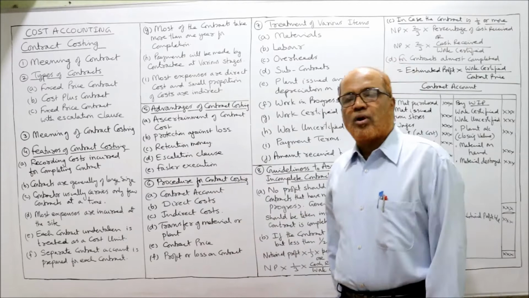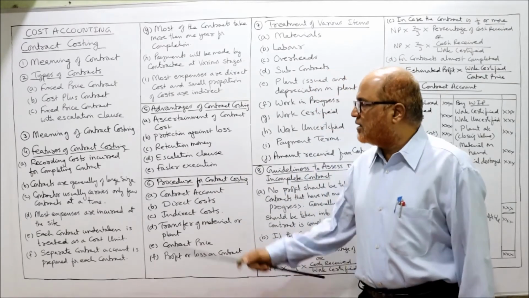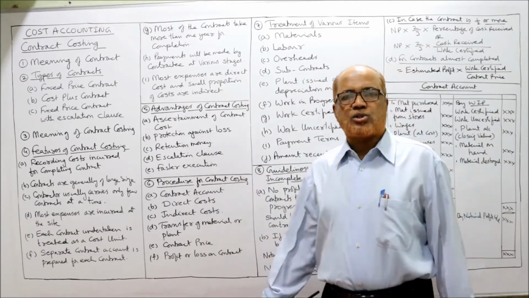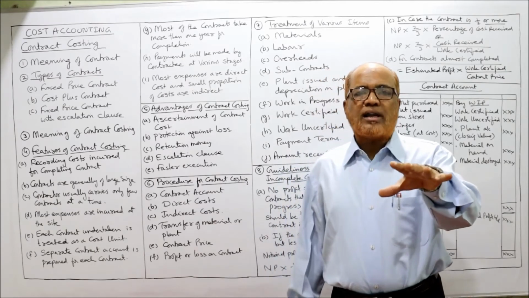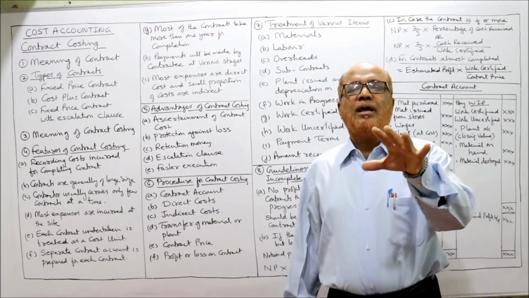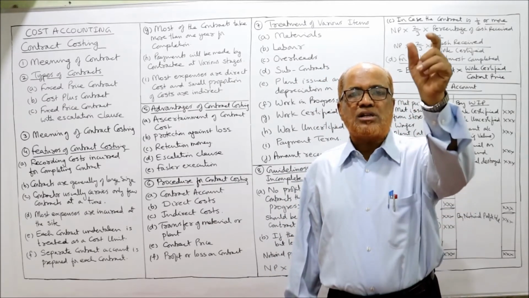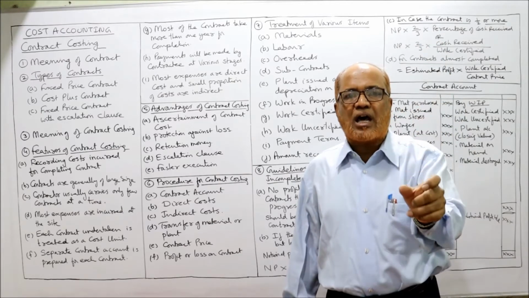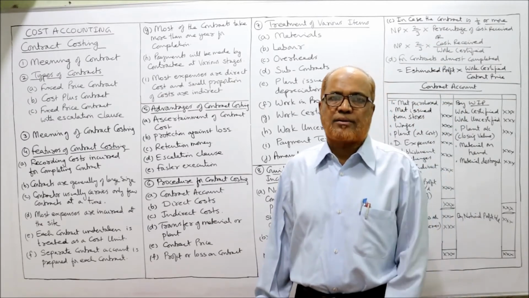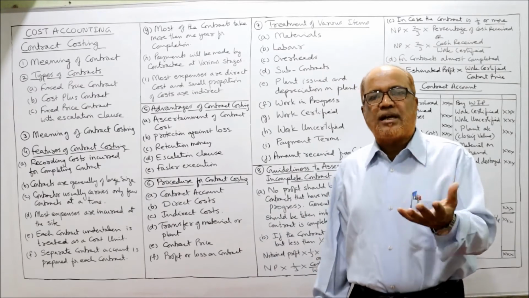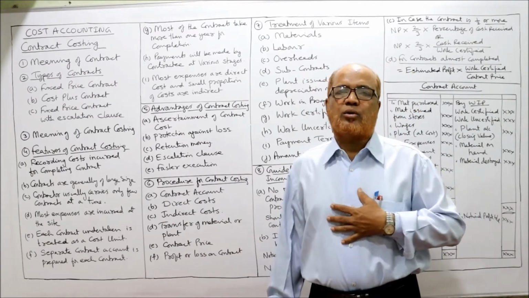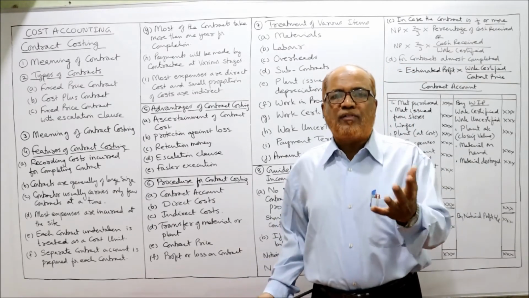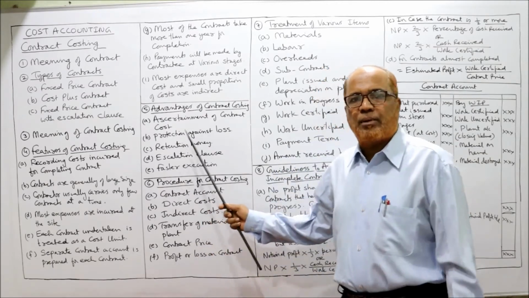Now advantages of contract costing. Many advantages are there. First, ascertainment of contract cost. By maintaining contract costing, we can ascertain the total cost incurred on a particular contract. When we can ascertain the total cost, we can find out the profit. How much profit we are earning from each contract, we can find out.